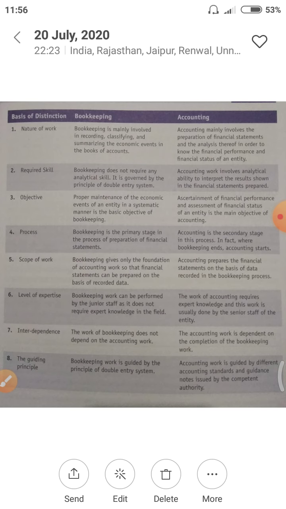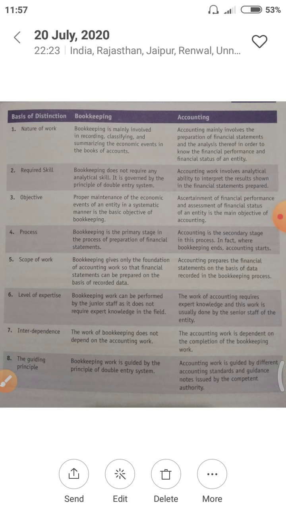Right now you may not have a book, so you can take a screenshot if you find any notes necessary. So see here, there are 8 difference points between bookkeeping and accounting. See the first point, nature of work. Bookkeeping is mainly involved in recording, classifying and summarizing the economic events in the books of accounts.